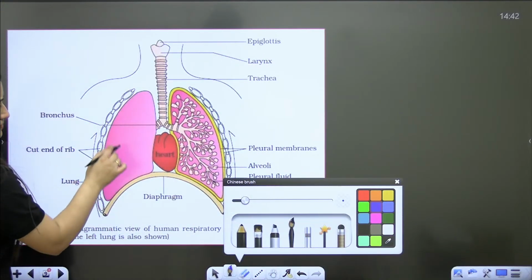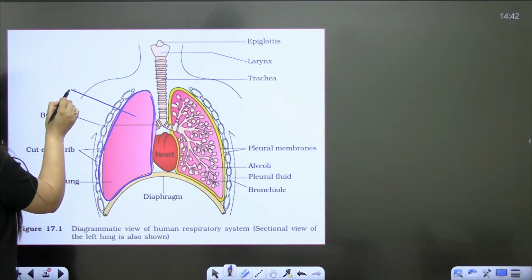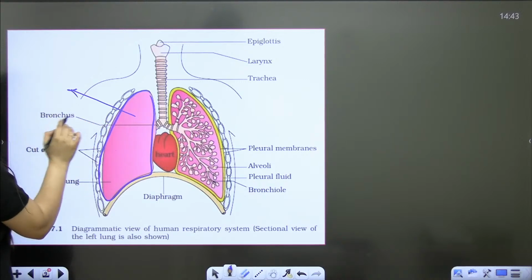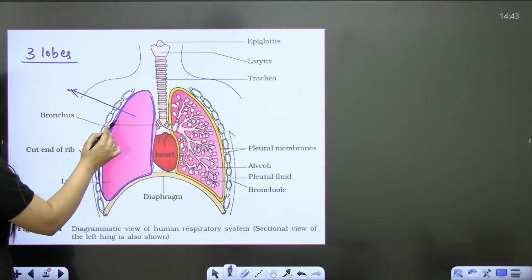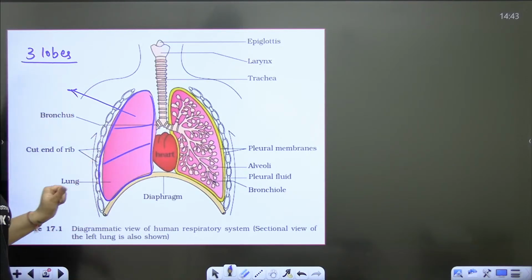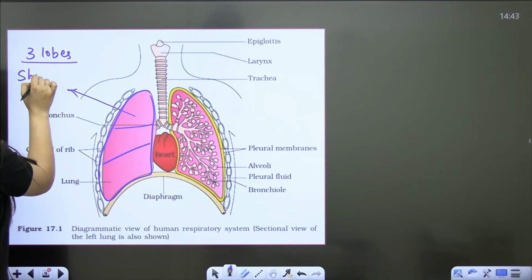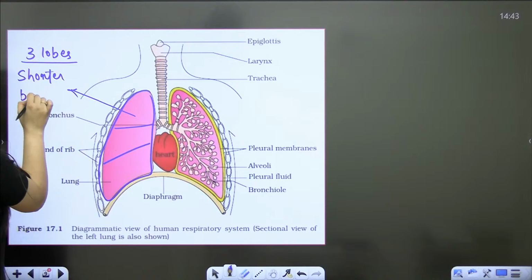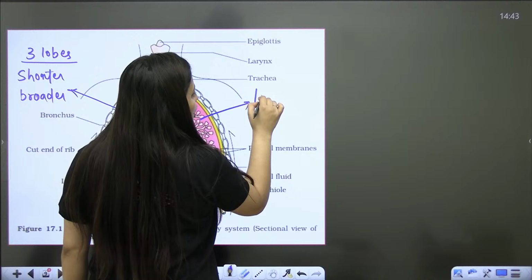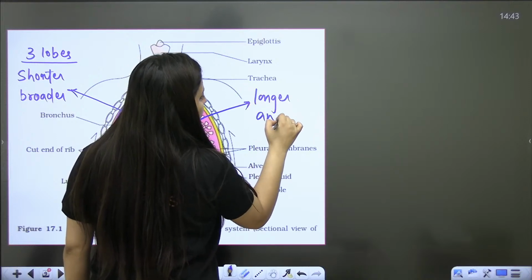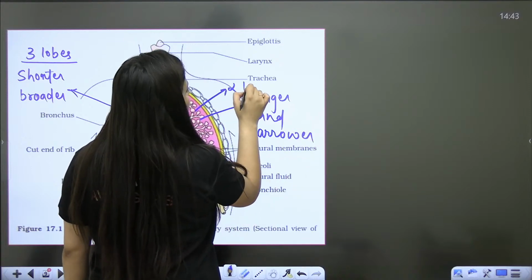When we see this side, it is your right lung. This right lung will have 3 lobes. There are 2 fissures which divide it, and it will have 3 lobes. This lung will be shorter and broader. Now the left lung will be longer and narrower, and it will have 2 lobes only.